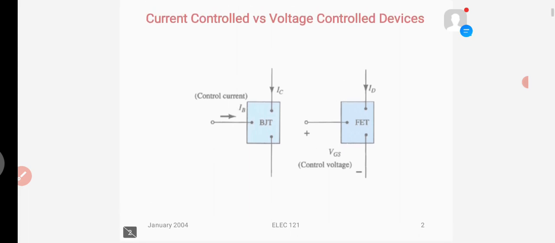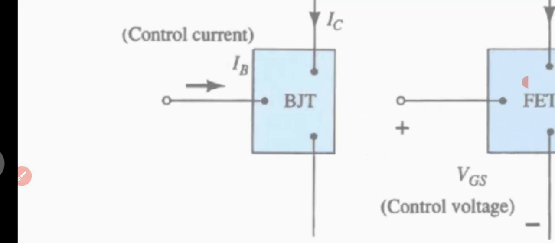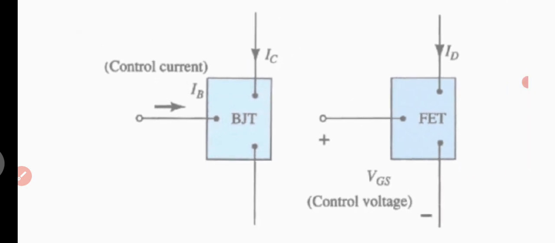In the case of BJT, the current is controlled by the majority or minority carrier current. That means the current flowing through the BJT is controlled by the input current, where the total current IE is equal to IB plus IC.